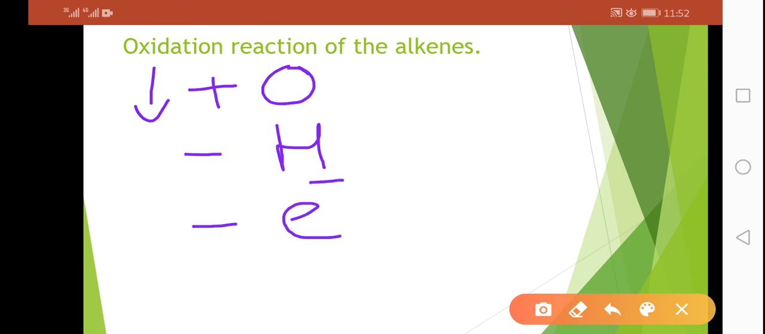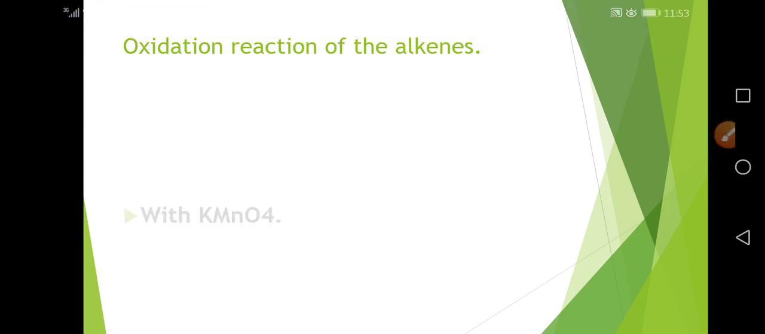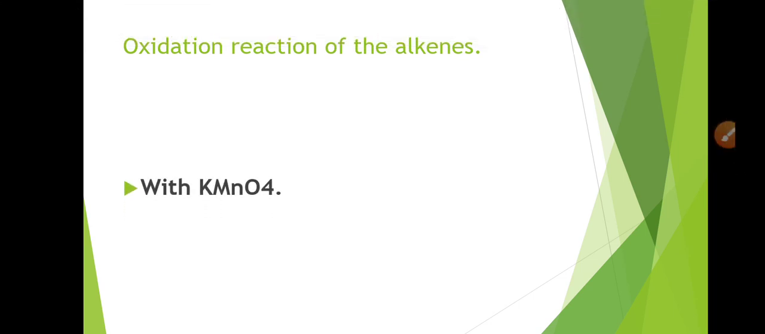So all these three, that is the gain of oxygen, loss of hydrogen, or loss of electrons, can be used to indicate oxidation reactions. If any one of these conditions is applicable, then the reaction will be an oxidation one. Here the oxidation of the alkenes will be carried out by using acidified KMnO4 solution, that is, potassium manganate solution, which we will use for the oxidation reactions of the alkenes.